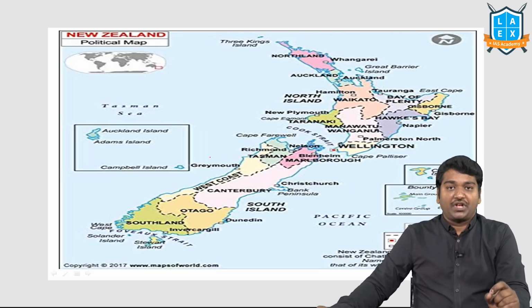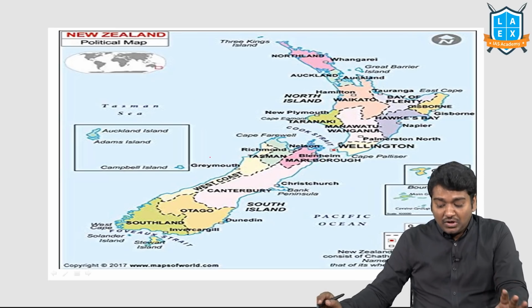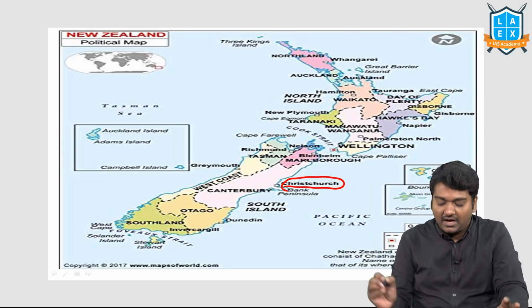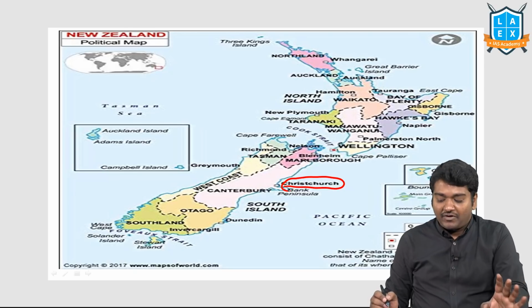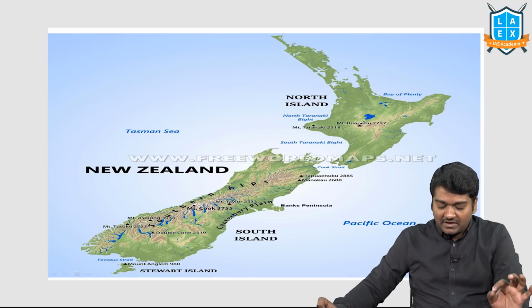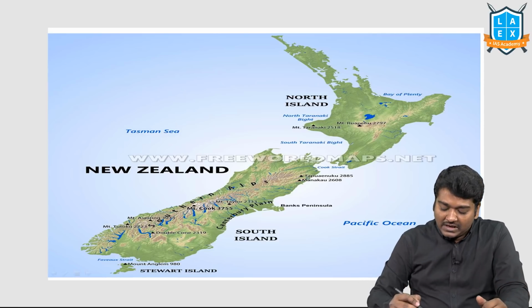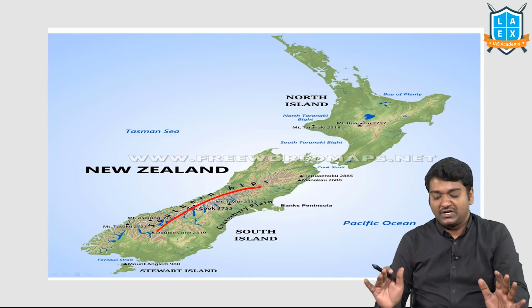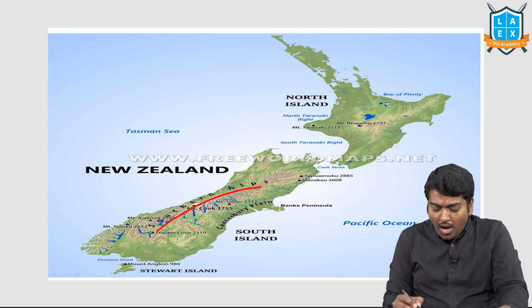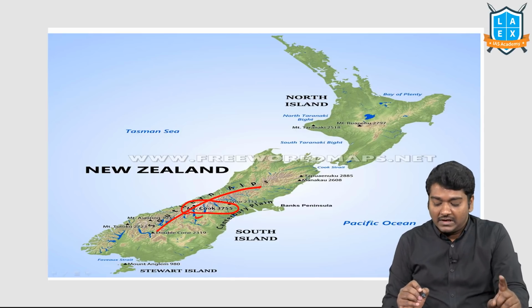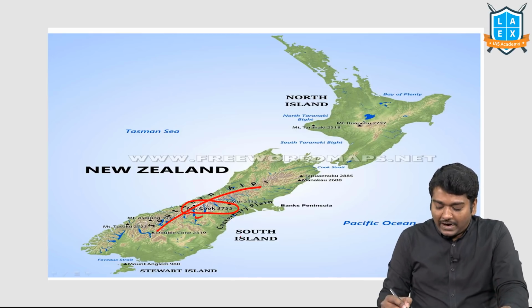The next most important one is New Zealand because of the Christchurch attack that occurred. Now, apart from this, they may ask you a question on some physical features. If I say Southern Alps, in which country is it present? New Zealand. Mount Cook is considered to be the highest peak there. Second, it is part of South Island.